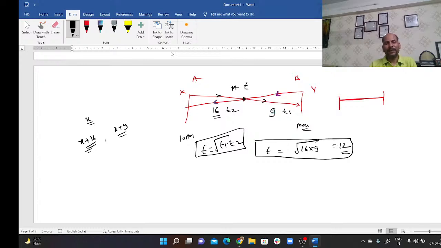Okay, let me repeat the question. If A and B work together, they can complete a piece of work in X days, while A alone takes X plus 16 days and B alone takes X plus 9 days. Find out the value of X. That is what the question is.